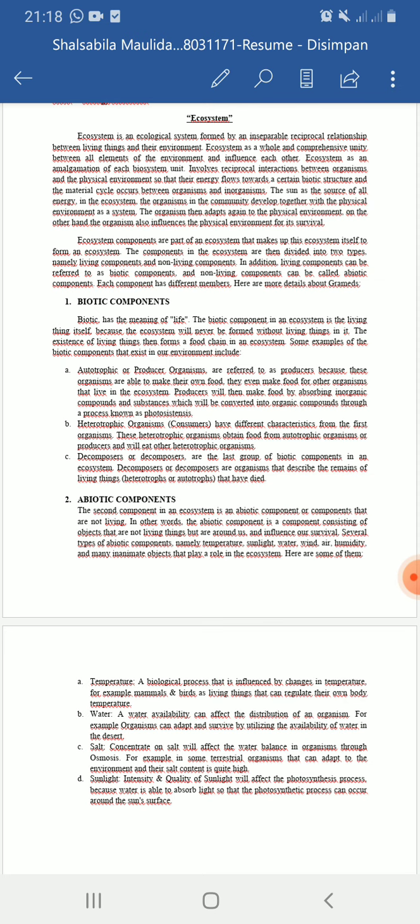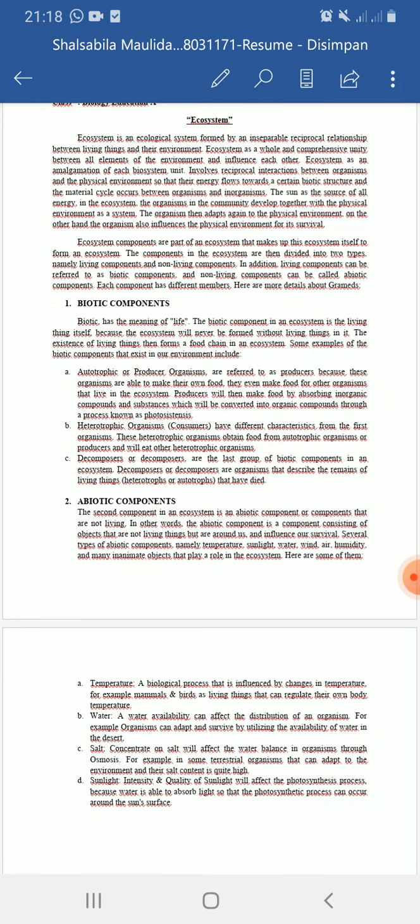Living components can be referred to as biotic components, and non-living components can be called abiotic components. Each component has different members. Here are more details about them.